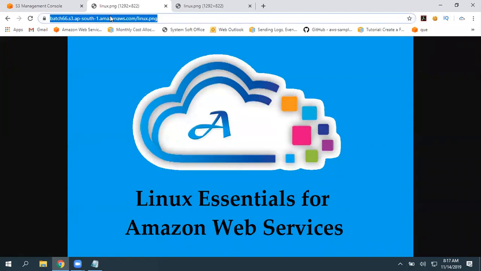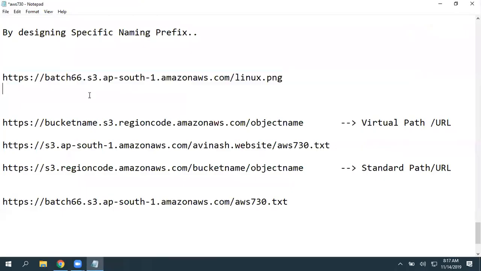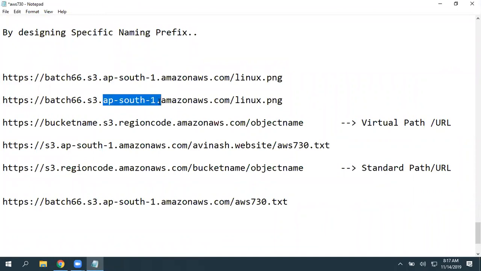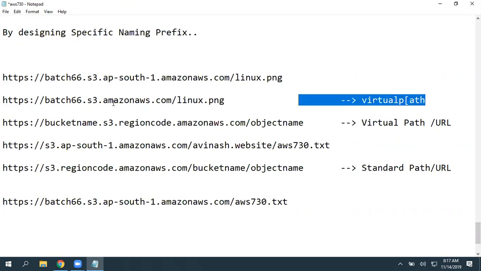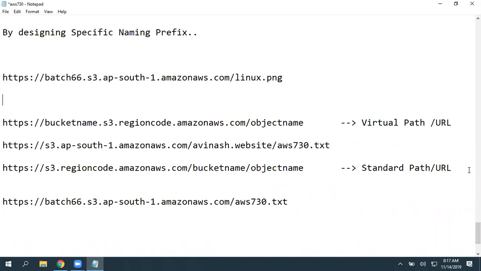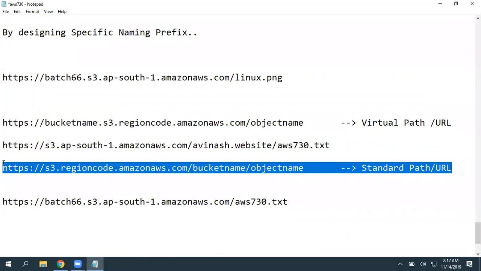The same thing, automatically redirecting, but that URL is working, right? Without the region code also, I'm able to access it, it is automatically redirecting. So this URL is also a valid one, but this is also a virtual path. So you really need not worry about these virtual paths. You always need to remember the standard path. It is standard for all the S3 buckets.